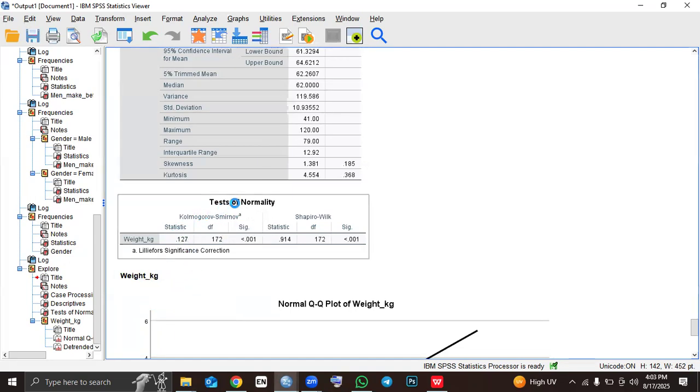That is this one. When you come to the test of normality, the Kolmogorov section, you see statistic. Under the statistic, we see 0.127. So that becomes the Kolmogorov test value. Very simple, very easy. Then we type it inside.